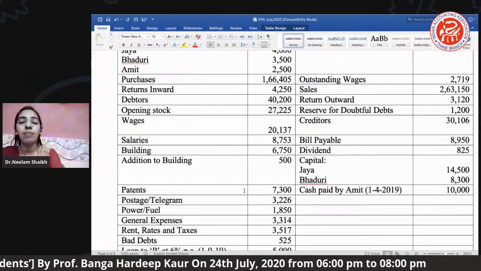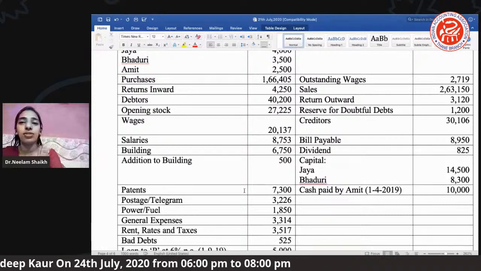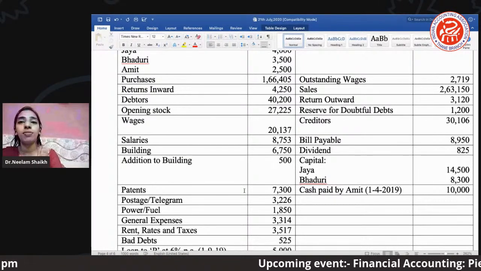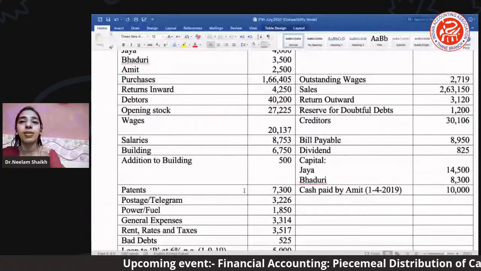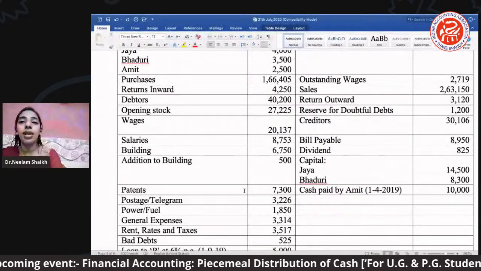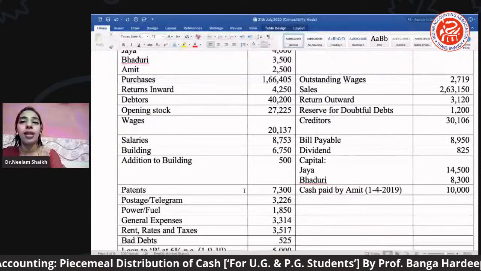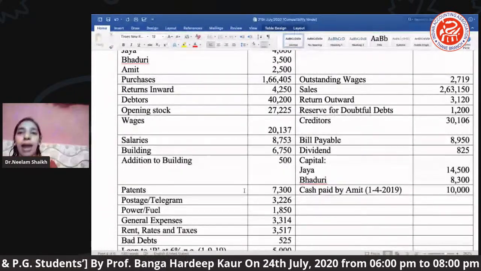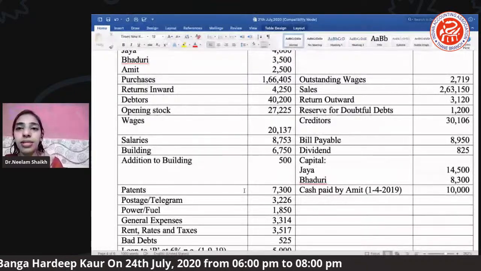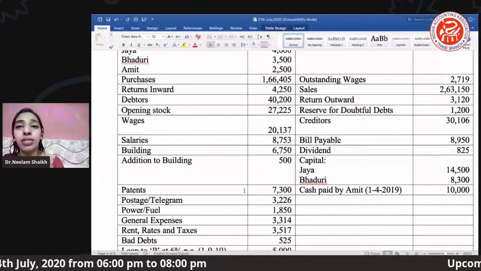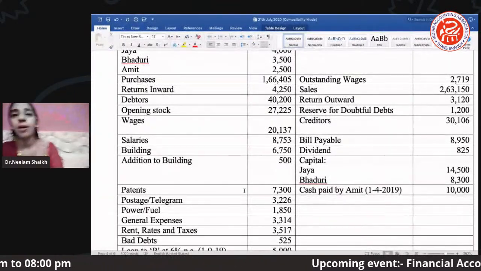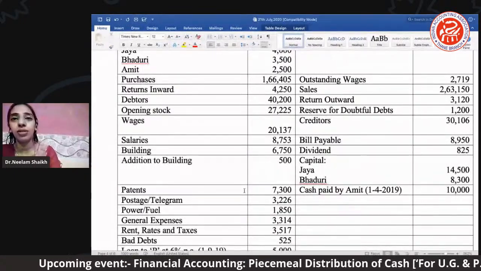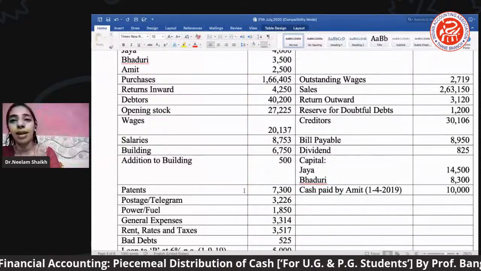Power and fuel. Power and fuel is a direct expense. It's needed in the factory within the company or a firm. So it will be marked as your direct expenses. It's a trading item. General expenses is your P&L item, PD. Rent and rates and taxes, PD. Then there will be a bad debt. Bad debt has been given to you. Again I've told you, bad debt means those amounts which are not going to be received, or maybe there will be a doubt of receiving such amount. We call it a bad debt.